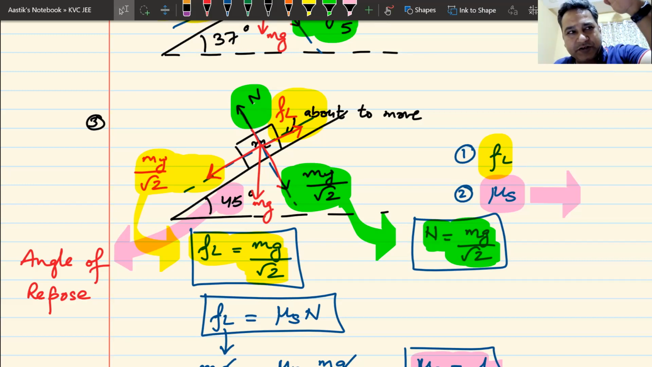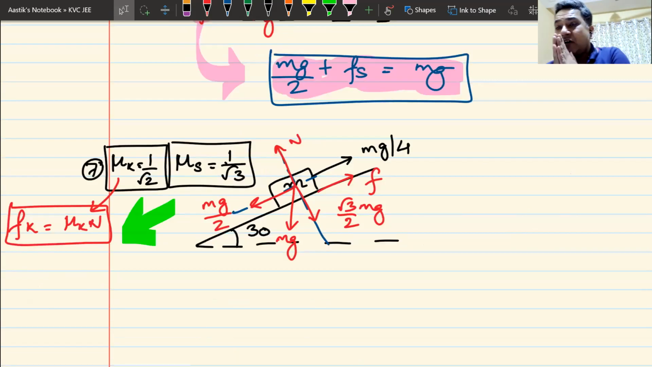But even if you do it slightly, it will just keep on sliding, will not stop, because static friction has been replaced by kinetic friction, and kinetic friction is always less than static friction, and that is why I had given you both the values mu s and mu k. Now in this question, this block is supposed to go down, but I don't know whether it's going down or not.